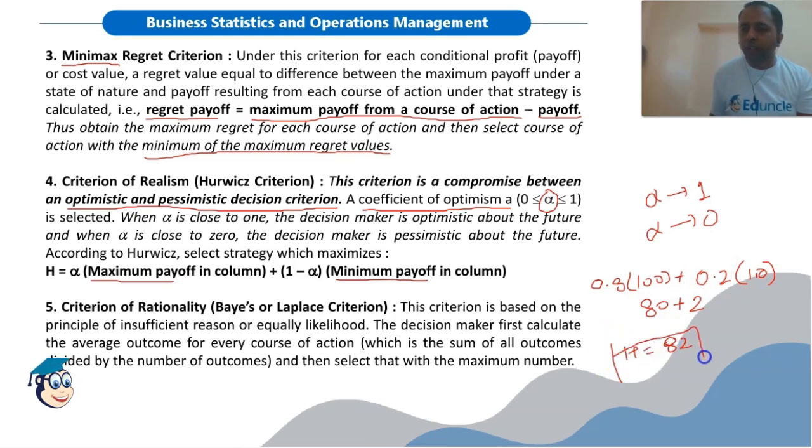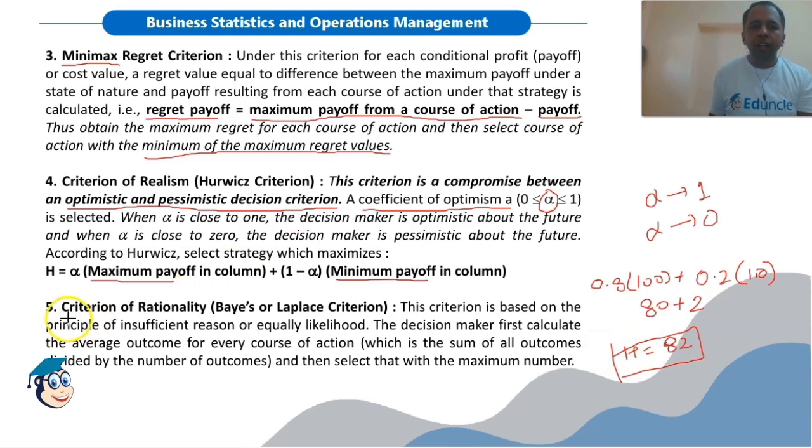So we will calculate the value of h for each course of action, and then we will identify the course of action that has the maximum h value. We will select the maximum value and minimum value for each course of action. We will multiply alpha with the maximum value, 1 minus alpha with the minimum value. Hence we will calculate the h value, or Hurwitz value, for each course of action. Then we will select that course of action which has the maximum value of h.